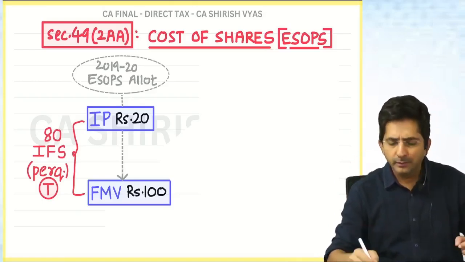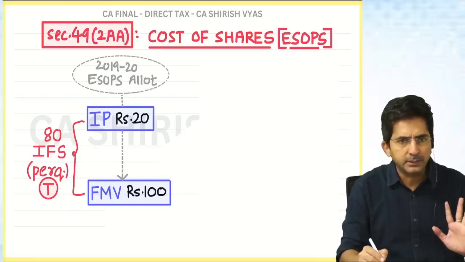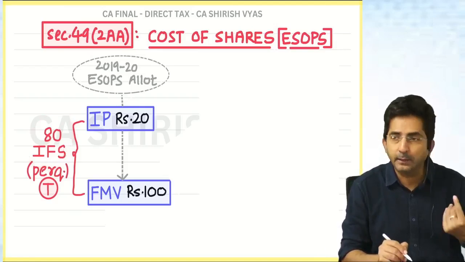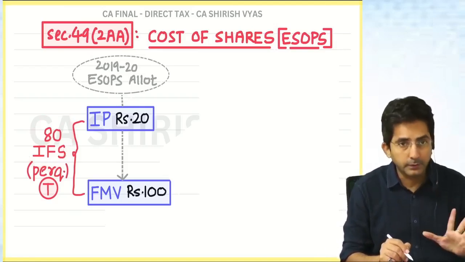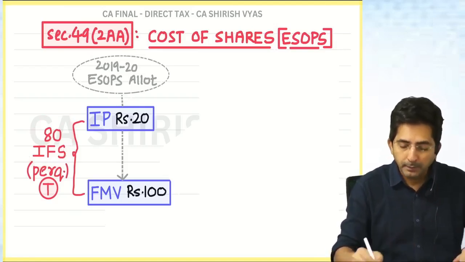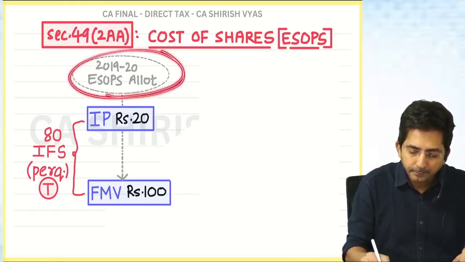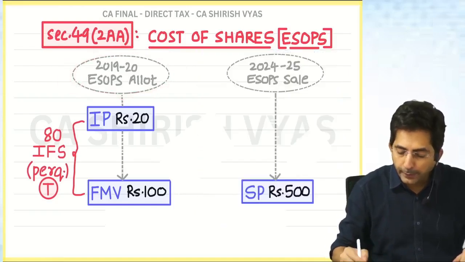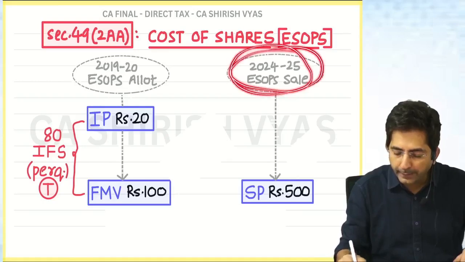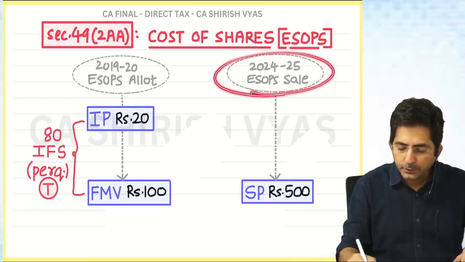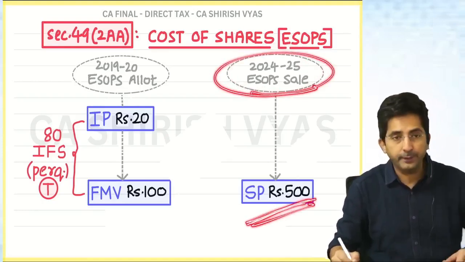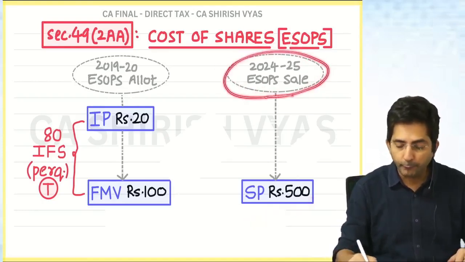Remember or not? So in short, when employees are allotted the shares under ESOPs, the difference is taxable under income from salary as a perquisite. Now comes the main point. Let's assume this happened in 2019-20. Now, in 24-25, what happened? In 24-25, these ESOP shares were sold for rupees 500. It was sold in 24-25.